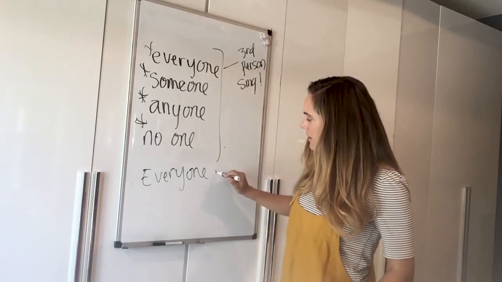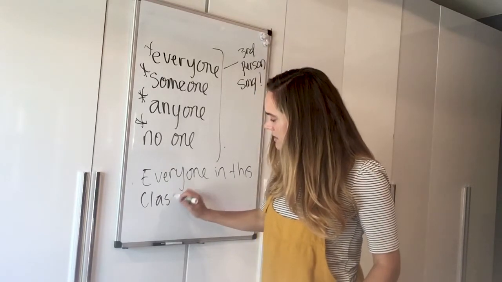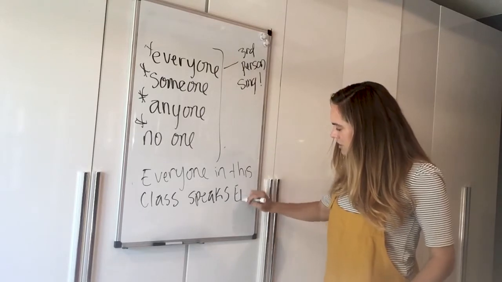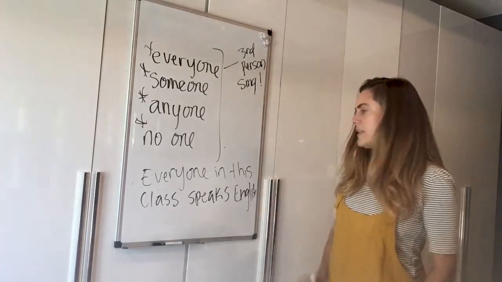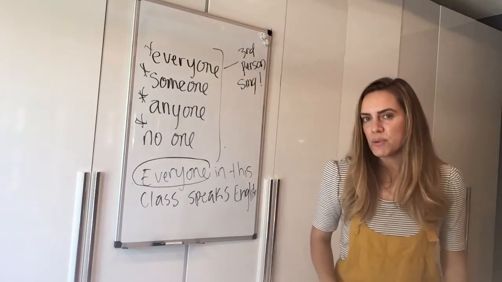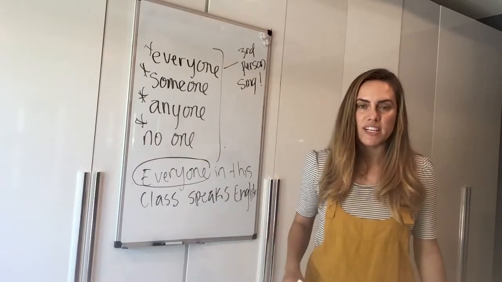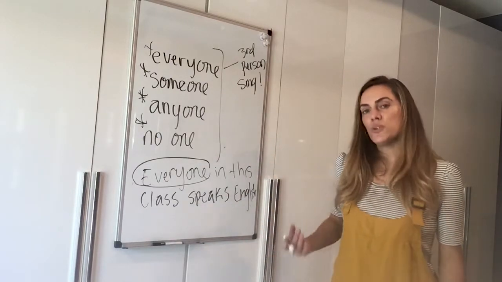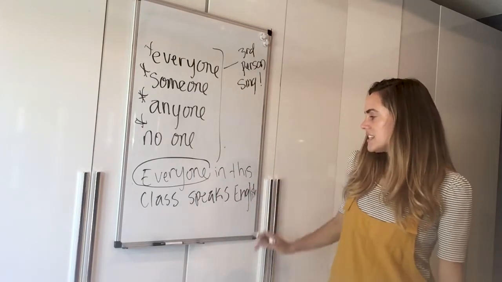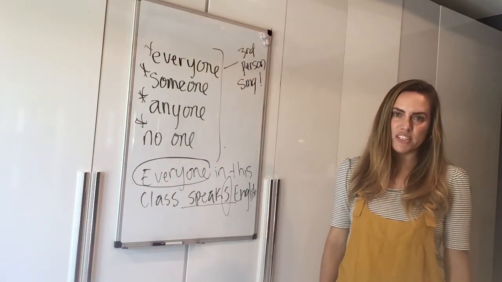Everyone in this class speaks English. Everyone in this class. So what's the subject? The subject's everyone. Remember, that's third person singular. Even though it represents every single person in this class, it's singular. So it has to agree with the verb in a singular form. Everyone in this class speaks. Here's the S. Make sure it has a third person singular S.